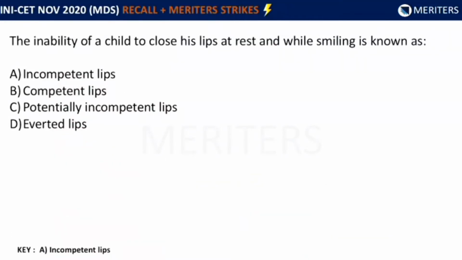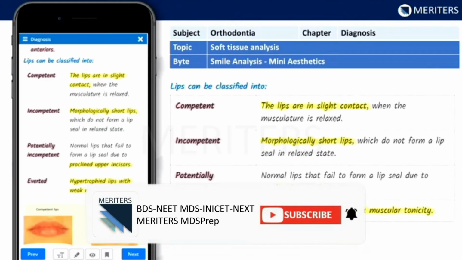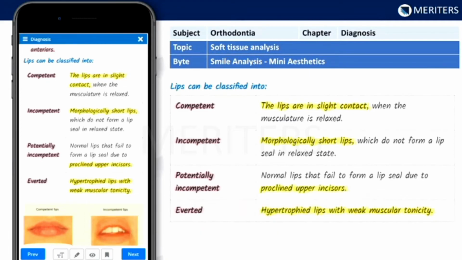In this question, the inability of a child to close his lips at rest and while he is smiling is known as incompetent, competent, potentially incompetent, or everted lips. The answer we can reach is because he says at rest and while smiling. So at rest and in function, at both times the child is not able to close his lips. This is based on the classification given by Ballard and Tooley, which is also mentioned in our bites in the topic of diagnosis, where the classification is very well explained with all the images.